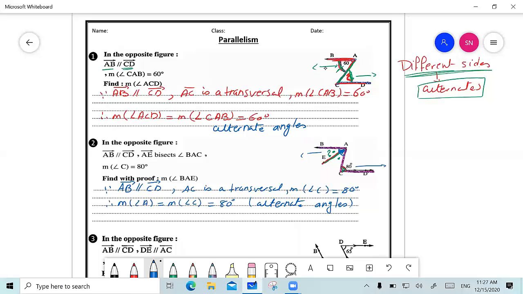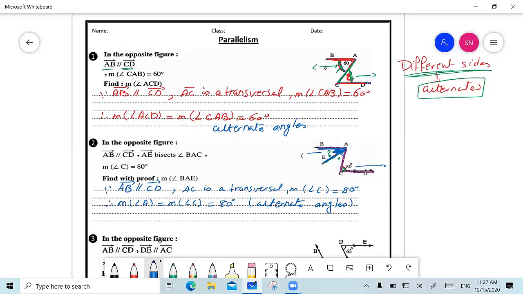We want the measure of angle BAE. Is it all of angle A or part of it? Angle BAE is this part. Okay, we'll make 80 divided by 2.